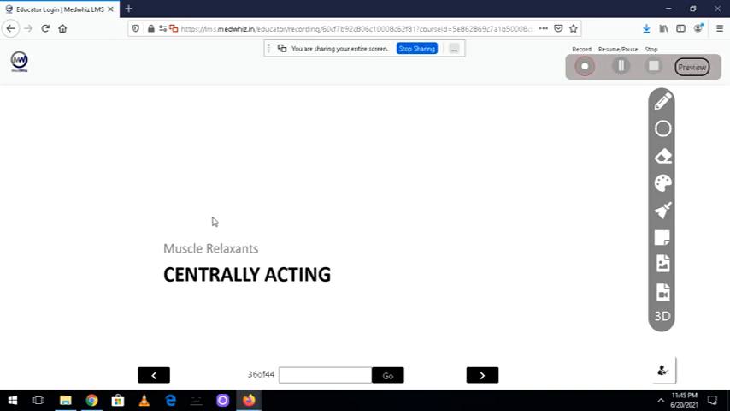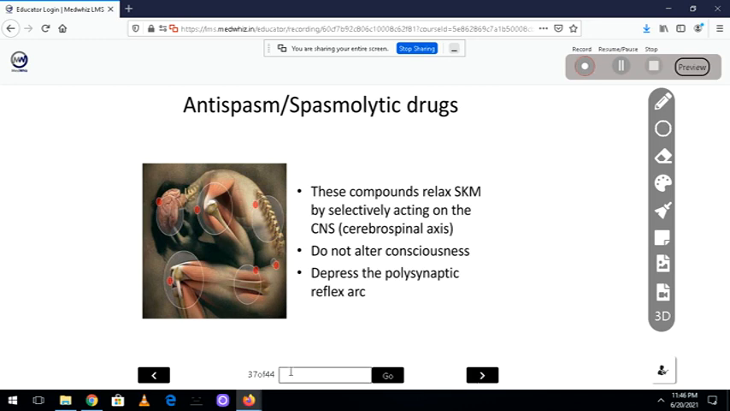Centrally acting skeletal muscle relaxants, the meaning is they can cross the blood brain barrier. They will not cause voluntary power loss. That means when you take this drug, the muscle contraction will be there, but the tone is relaxed, so the muscle will relax. Now, the problem with these drugs is they can produce sedation.